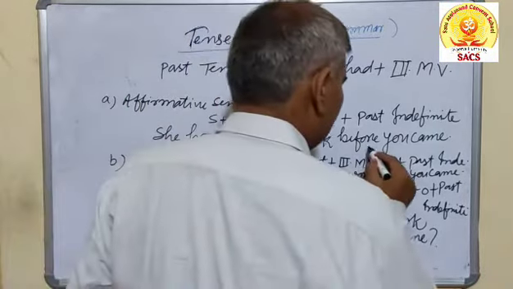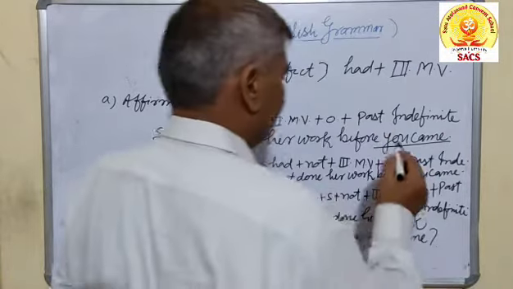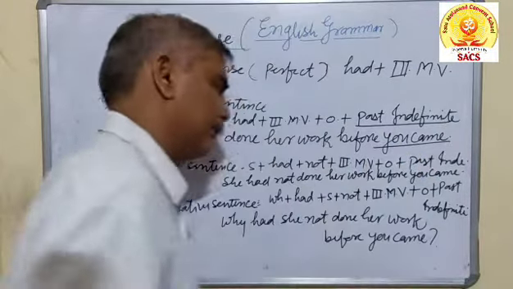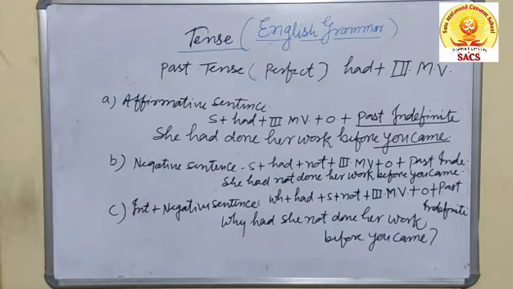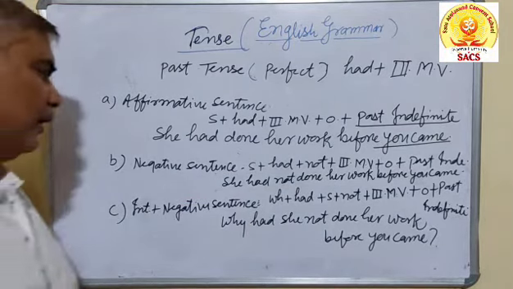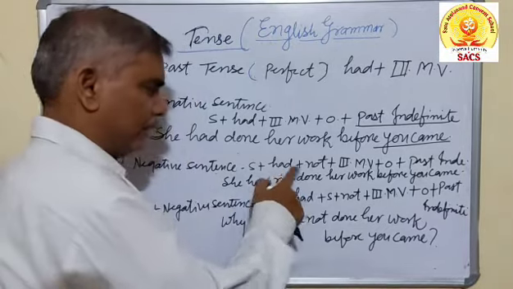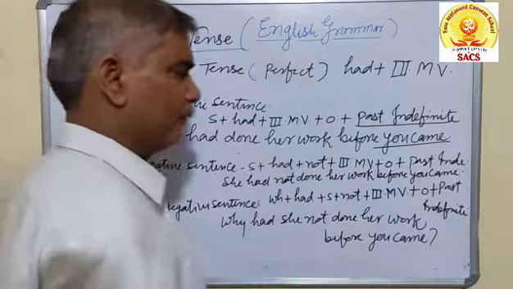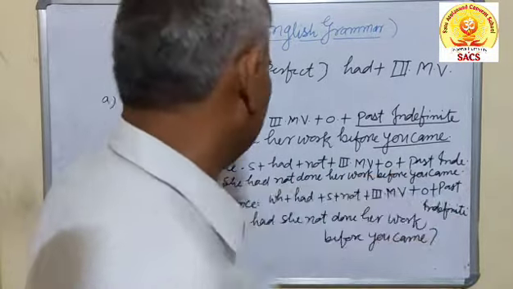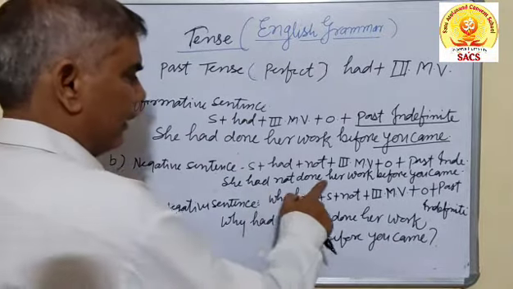You know, from here you came, this is the past indefinite which I have written here. In the same way, in the negative sentence, not will be added just before the main verb. Subject plus had plus not plus third form of the main verb plus object plus past indefinite, like so. She had not done her work.